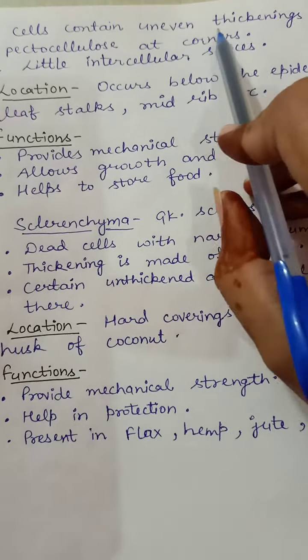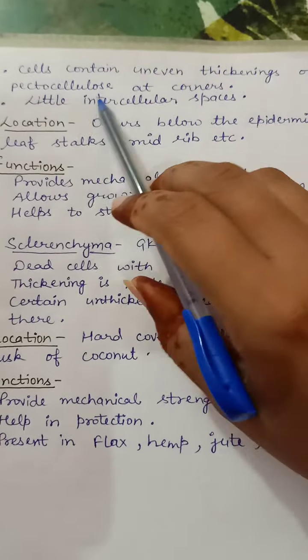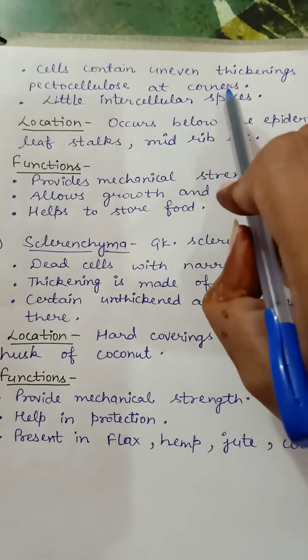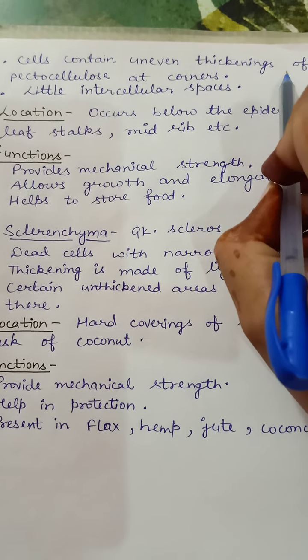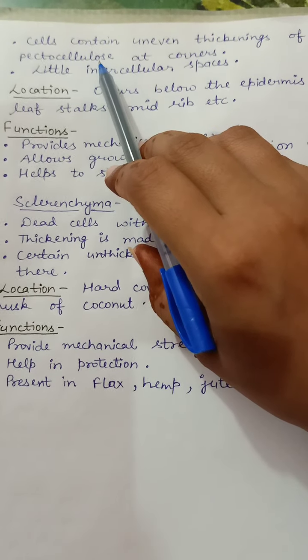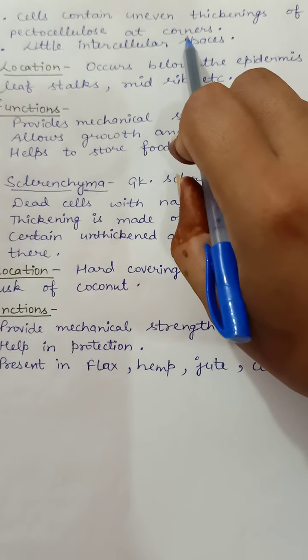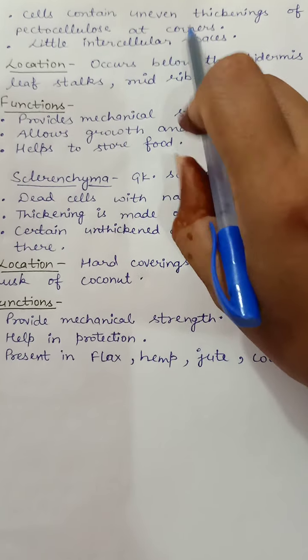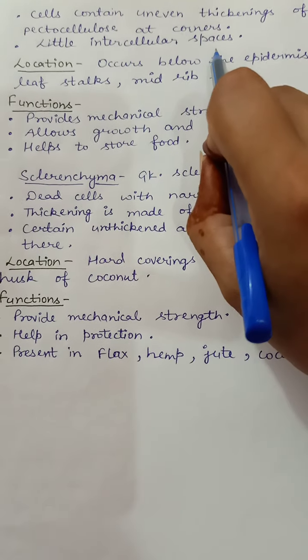The cells contain uneven thickenings of pectocellulose at corners. Uneven thickenings are present, which are made up of pectocellulose. Pectocellulose is a type of cellulose, and these thickenings are present at the corners. There is a little intercellular space.